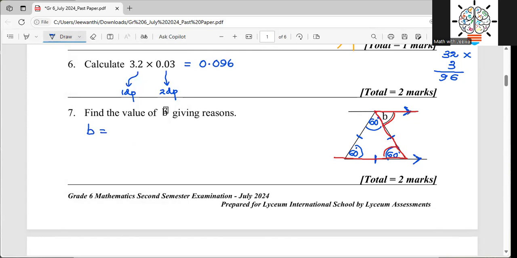B is equal to 60 degrees, right? The reason is alternate angles. But before that, we want to write how we got it, because they have not given any of the angle values. Straight away, I took it as 60. How am I going to get this as 60?